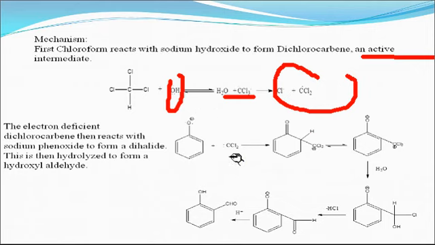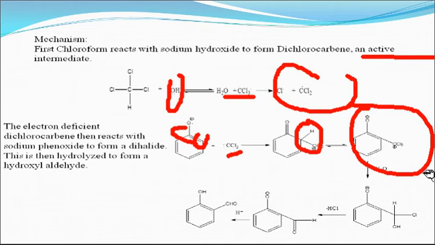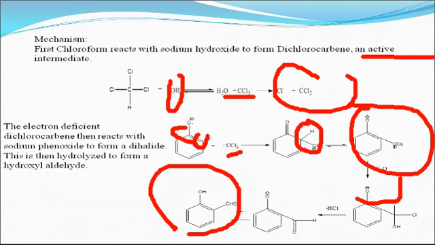So dichlorocarbene attacks on this carbon, and this bond will migrate onto this carbonyl carbon. So in this structure, finally with removal of hydrochloric acid and hydrolysis, we get hydroxyaldehyde.